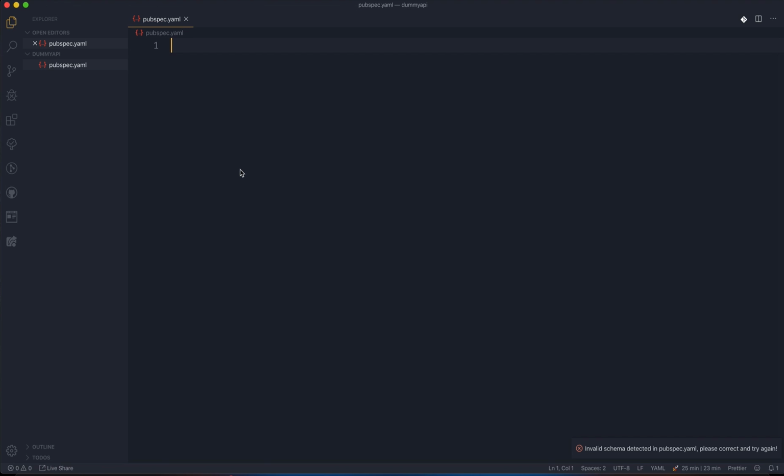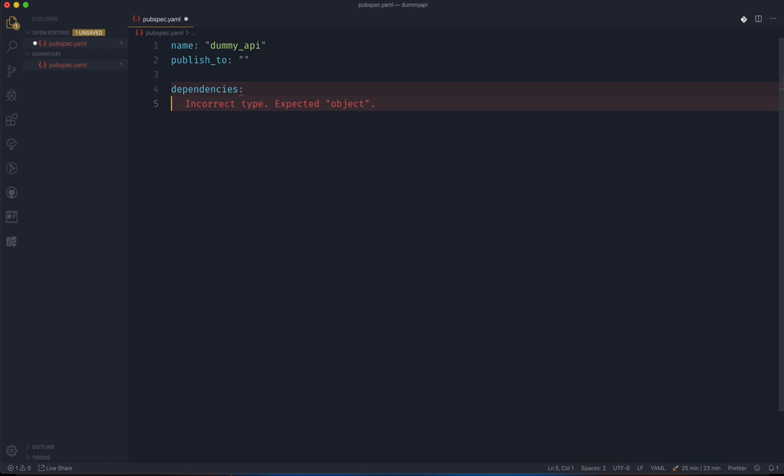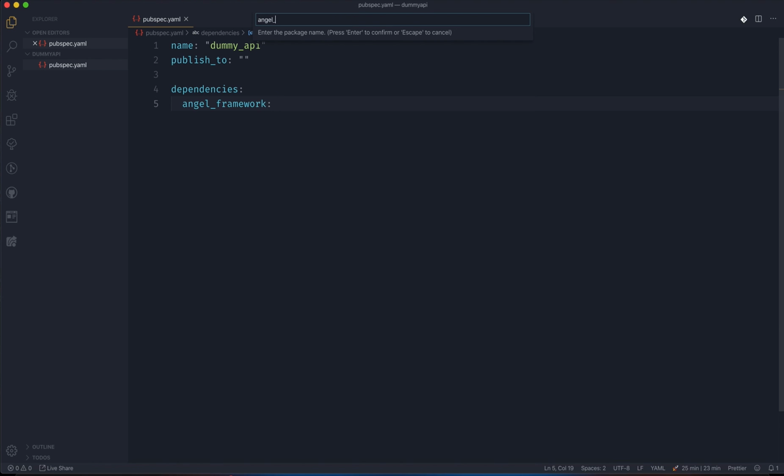So this is the pubspec.yaml, and first of all we will give the name of the project. Let's say we are calling it dummy API for the time being, and then publish_to: none, and then we add dependencies, right? So here we need to add the dependencies. We are going to add the Angel framework, so this is how we will write it. Here I'm gonna use the plugin Pubspec Assist, which can help me in adding the latest version. So Angel framework, it should add the latest version.